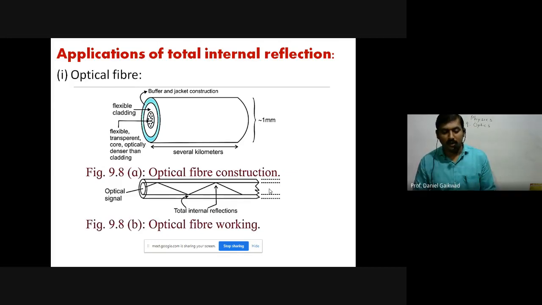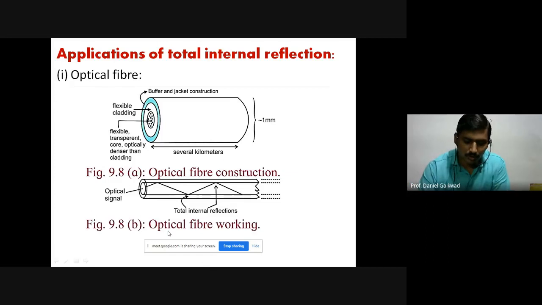Suppose we have to send a voice signal. We have the telephone signal or phone line, that is a voice signal we have to send. That voice signal is coupled with the light waves. We can simply mix the sound waves with the light wave, and that light carries the sound waves from one end of the core of the fiber to the other end with the speed of light, without any loss. And we have very high speed communication compared to other types of wire or wireless communication. So this will be the working of the optical fiber.